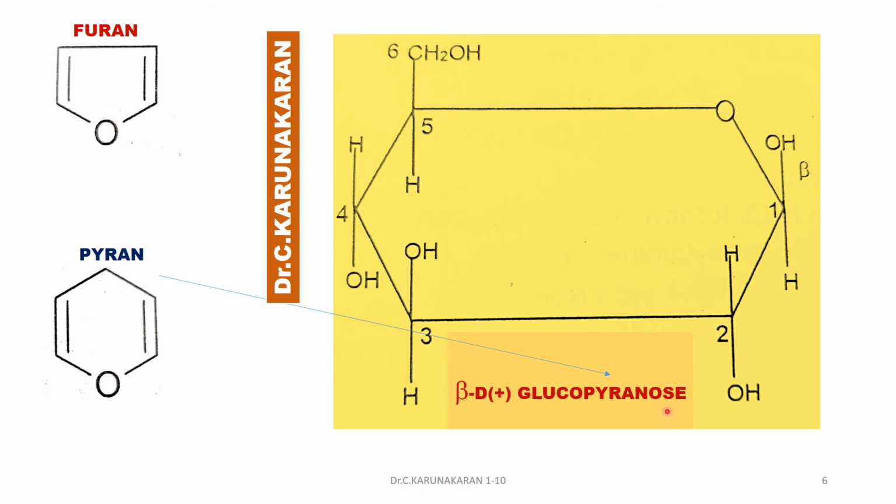The suffix OSE refers to carbohydrate. If the OH group is on the left hand side, that is above the ring, this is called the beta anomer. If the OH group is on the right hand side, below the ring, then it is called the alpha isomer, alpha D plus glucopyranose. And the other is beta D plus glucopyranose.